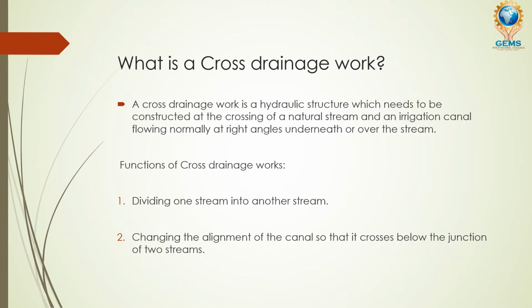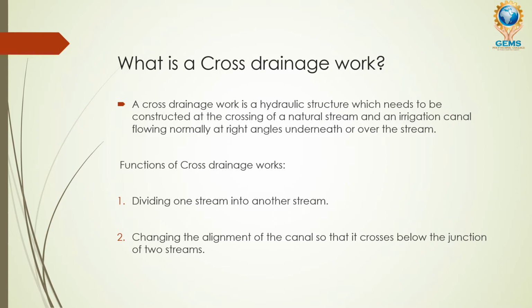So the definition goes like this. A cross drainage work is a hydraulic structure which needs to be constructed at the crossing of a natural stream and an irrigation channel, following normally at right angles, underneath or over the stream. Actually, you are going to construct this underneath or over the stream. Could you understand that? This cross drainage work will be seen in dams. You can particularly see in dams the place connected with a bridge, and there will be a regulator head. I will show you pictures of how the cross drainage work looks.